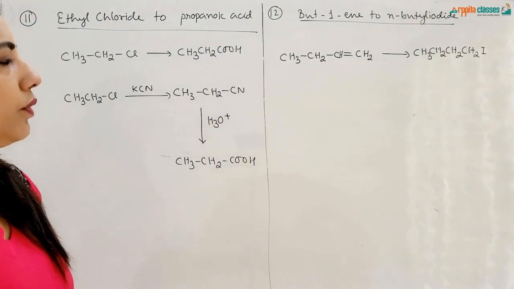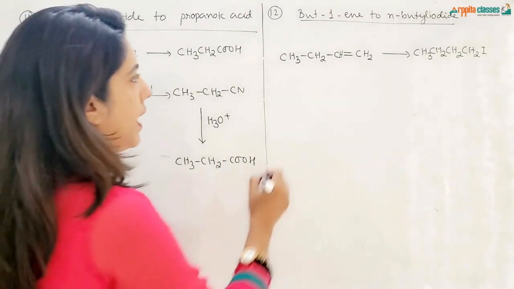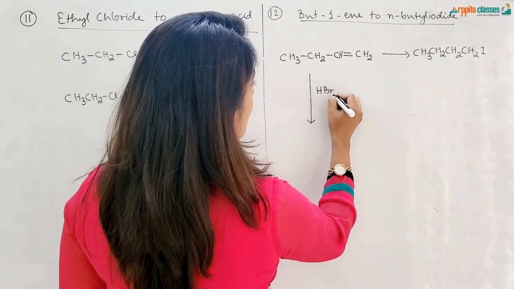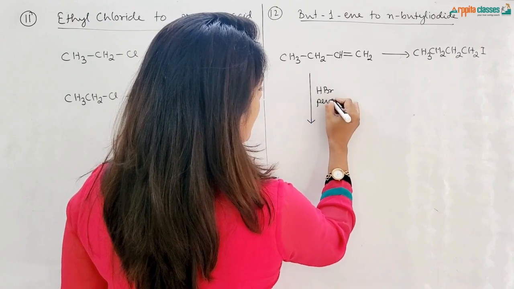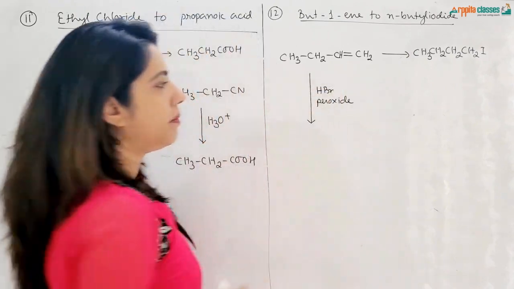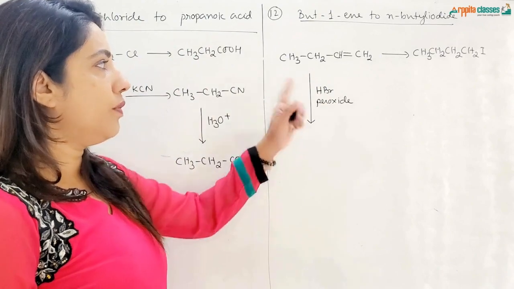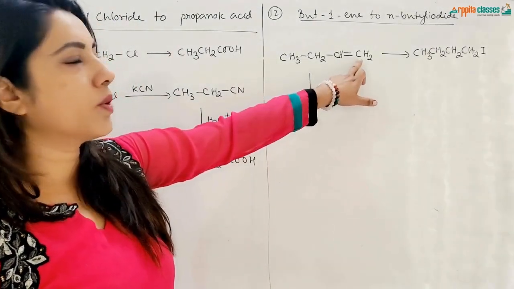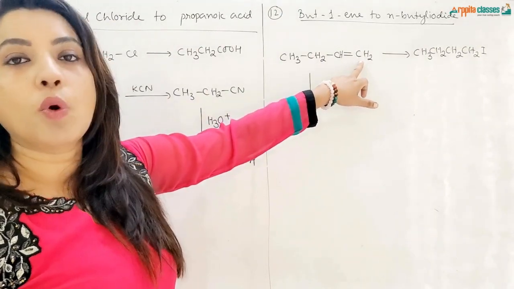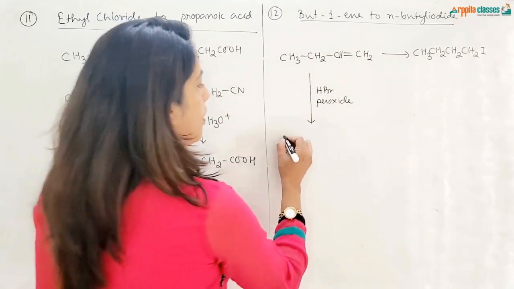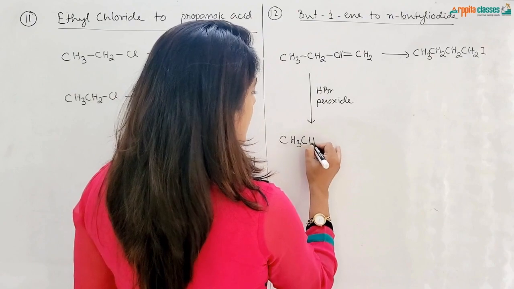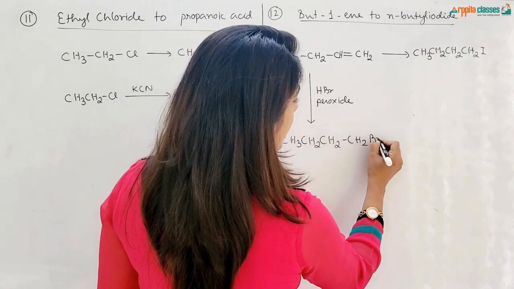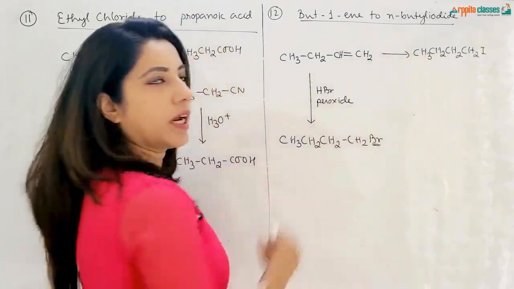So what we will do first is we will add HBr to it in presence of peroxide. If we add HBr in presence of peroxide, the addition will take place as per the anti-Markovnikov rule, and Br minus will get attached to the carbon atom which is having more number of hydrogen. So first of all, we'll get CH3CH2CH2CH2Br.